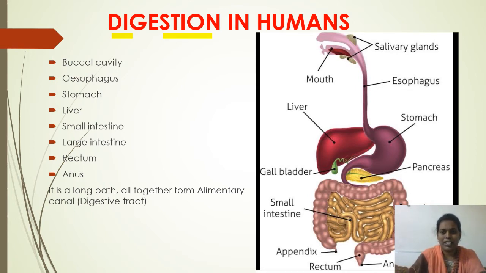Look at the picture here. This is the digestive system in human beings. The digestive system in human beings starts with the buccal cavity. Buccal cavity is nothing but the mouth.